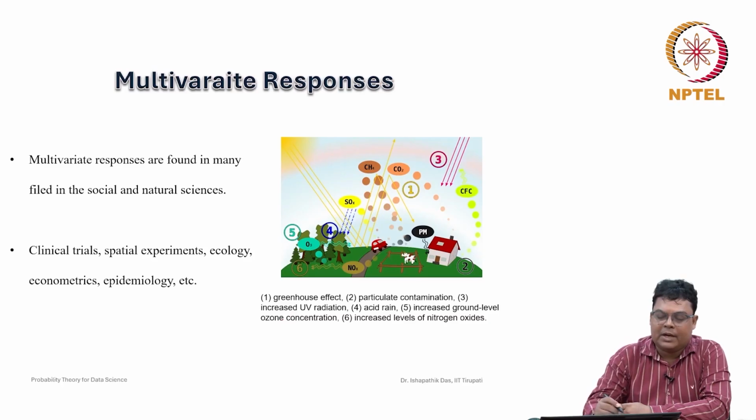So multivariate responses are found in many fields in the social and natural sciences, clinical trials, agricultural experiments, ecology, econometrics, epidemiology, etc. For this reason, we need to extend the concept of bivariate random variable to any n number of random variables.